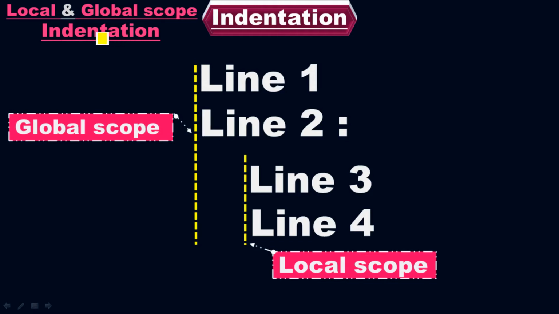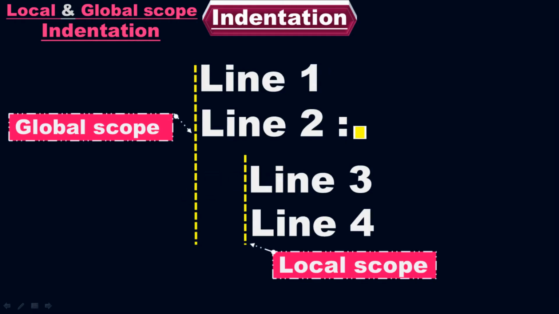But as I told you, what do we mean by indentation? Indentation means the proper tabbing of the lines of code, which means the starting point of the lines, where the line has to start. The starting point of this line is here, and the starting point of the second line is the same. So they come right below each other. The second line is right below the first line. So this is the outermost indentation. This is the outermost beginning point of the lines. Therefore, they come under the global scope indentation. The outermost indentation comes under the global scope indentation. But what about these two lines? When you put a colon and then press the enter button, your new line will start from here, not from here.